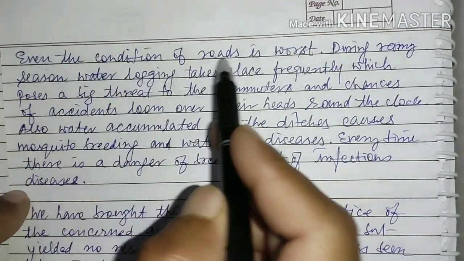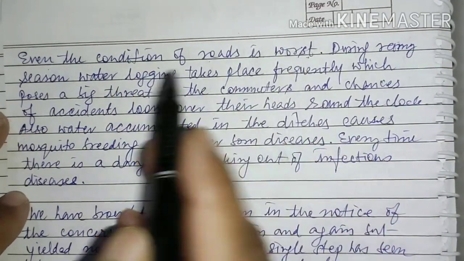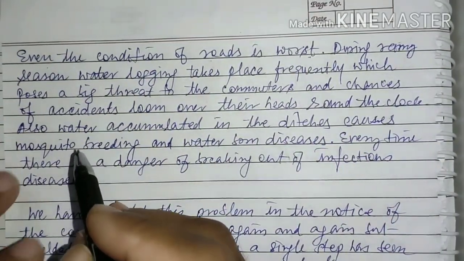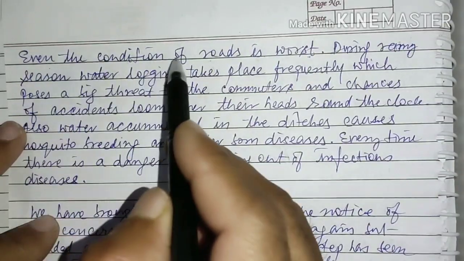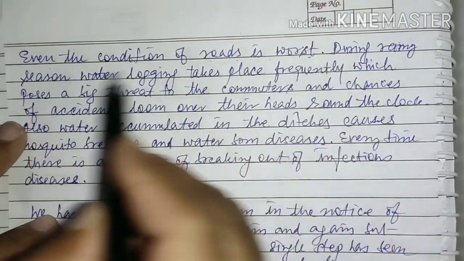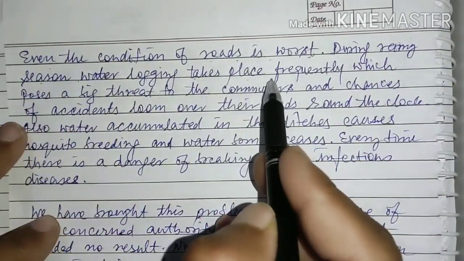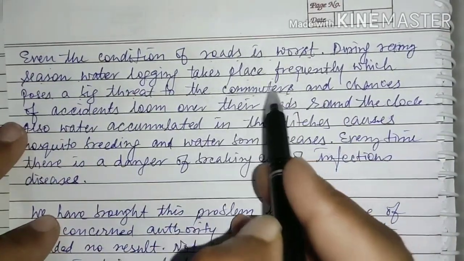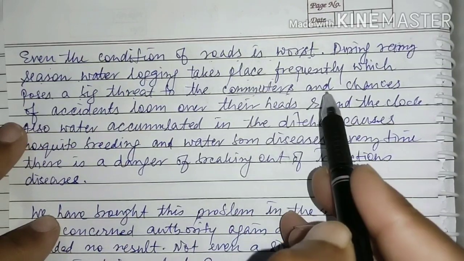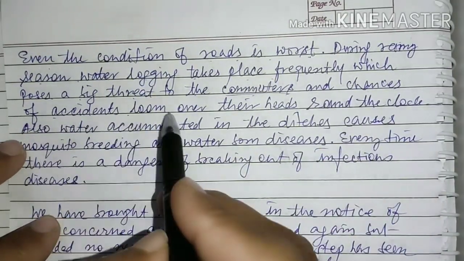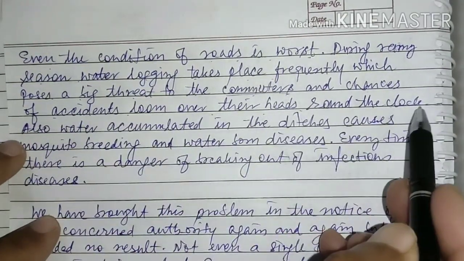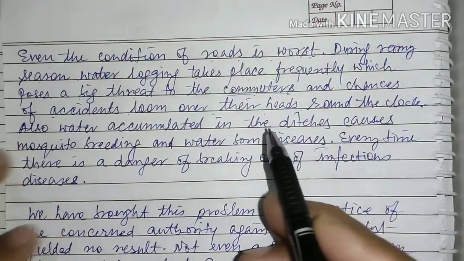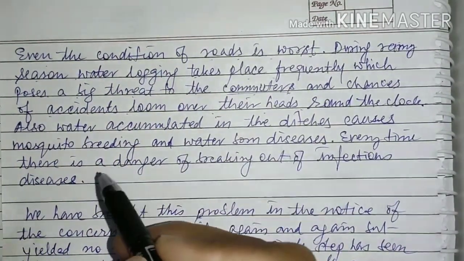Even the condition of roads is worst. So you have highlighted the problem of your roads also. Condition of the roads is worst. During rainy season, waterlogging takes place frequently, which poses a big threat to the commuters. Commuters means persons who are using these roads, and chances of accidents loom over their heads round the clock, right? So this is also a big problem.